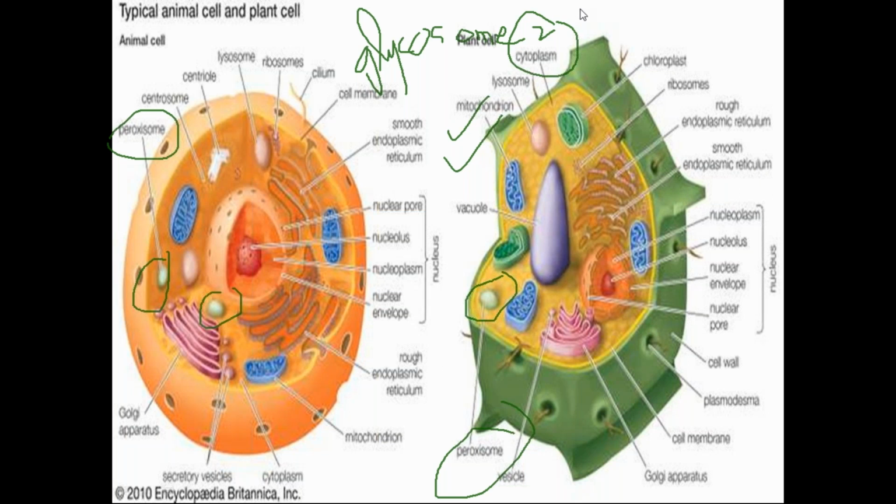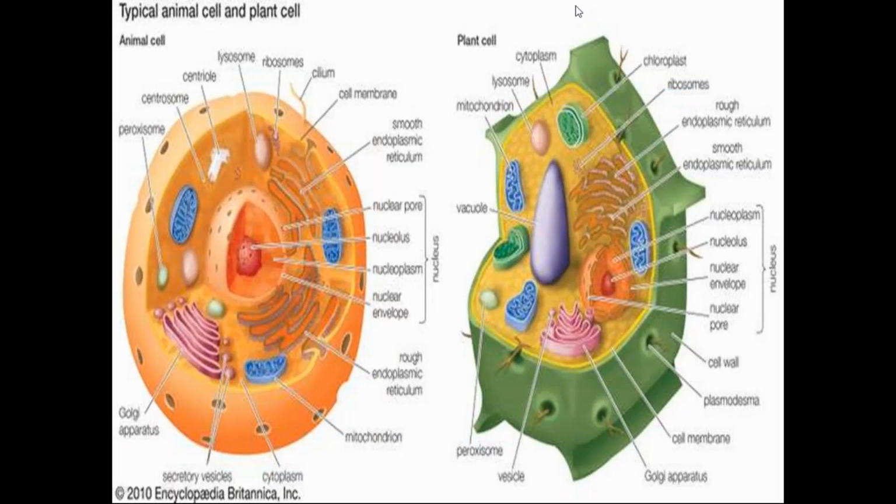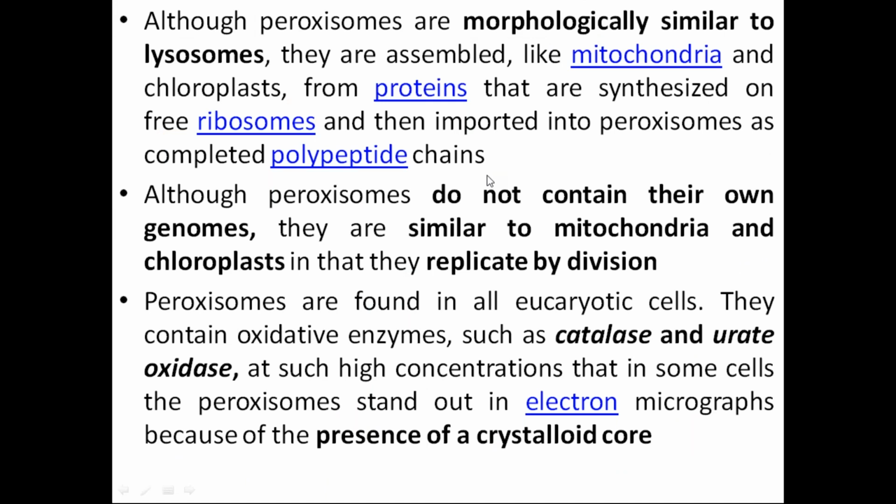So you should know that peroxisomes are present in both plant and animal cells, and they do similar functions as well as different, specialized functions. Now, in electron microscopy, if you want to see the structure of peroxisomes, they can be seen as a large amount of crystal structure.